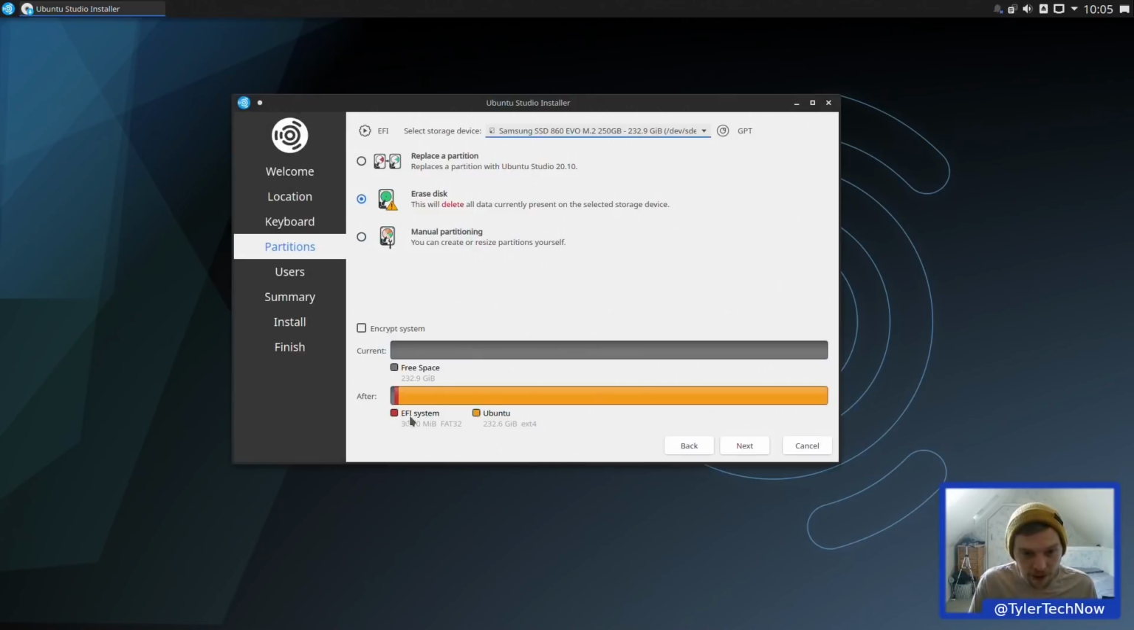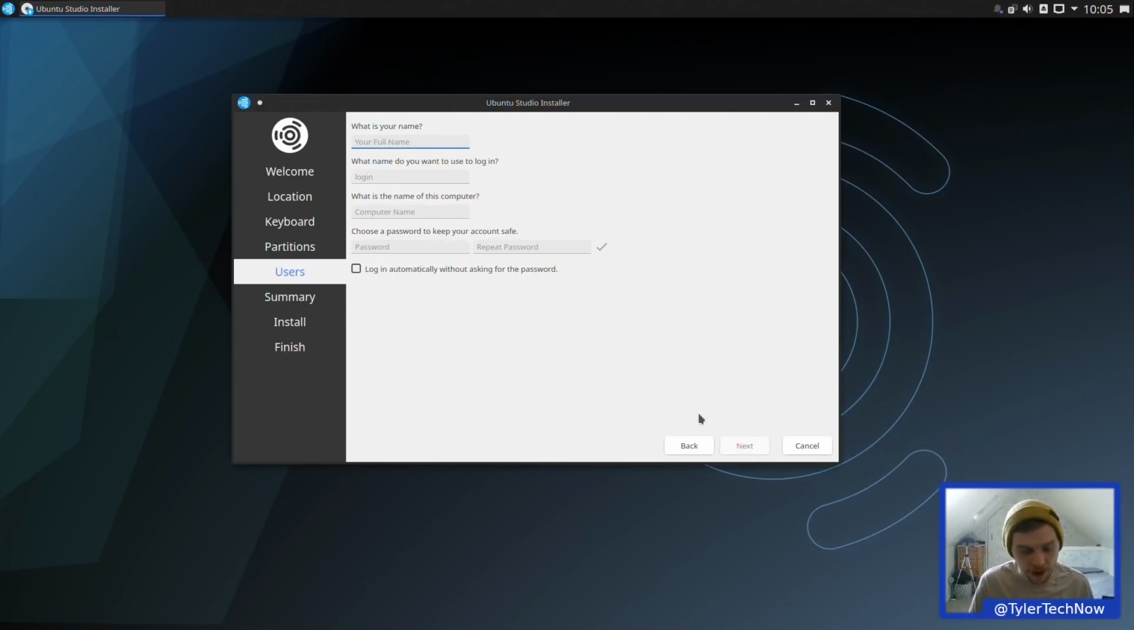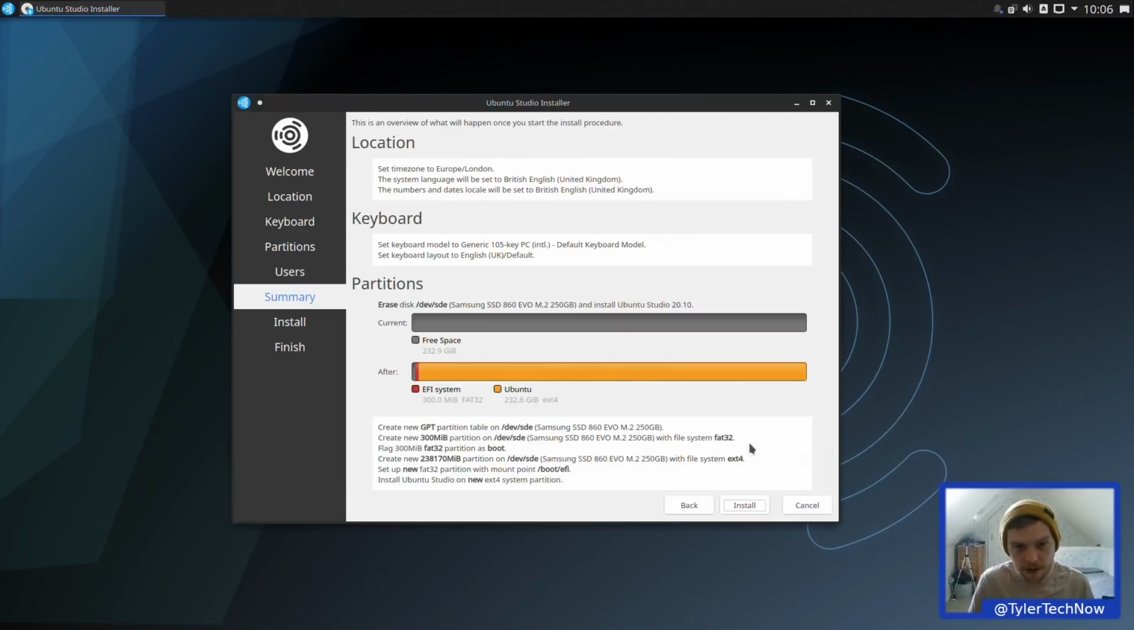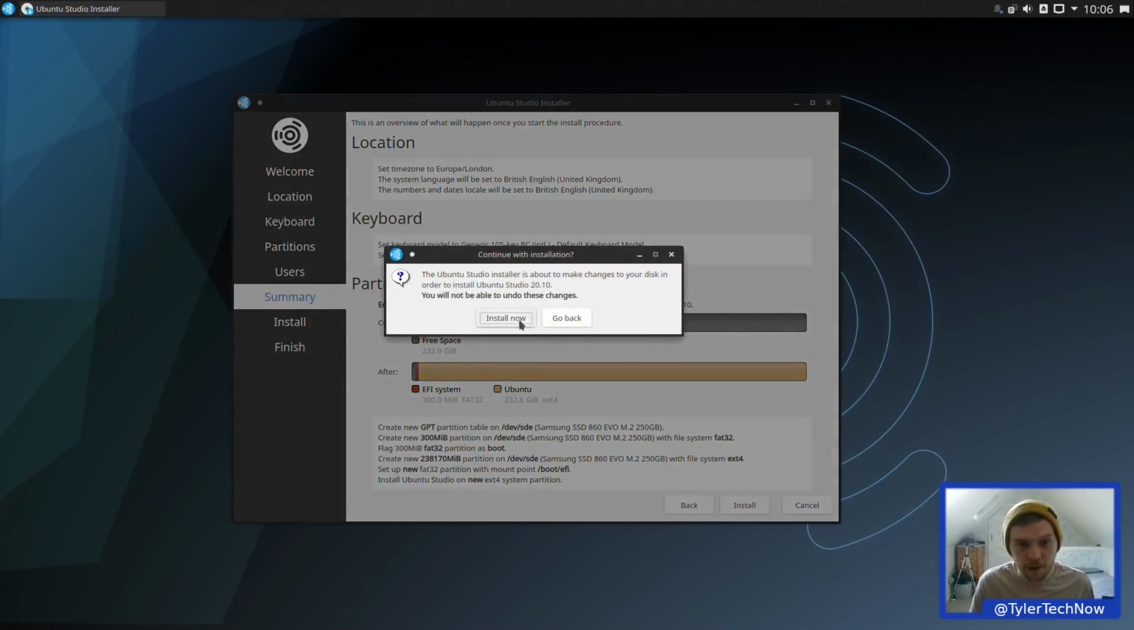Right, so it's going to give us one EFI and then the rest on root. I'm going to imagine it might create a swap file or it might not. So let's go for that. Just type in our user accounts, and I'm going to log in automatically and click next. Right, let's just review our options. Time zone Europe, London, British English, English UK, yep, that's all good. And as I said, one EFI and then the rest is on root. Okay, cool. So let's install that now.